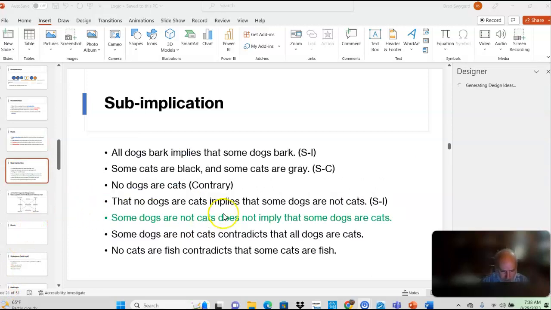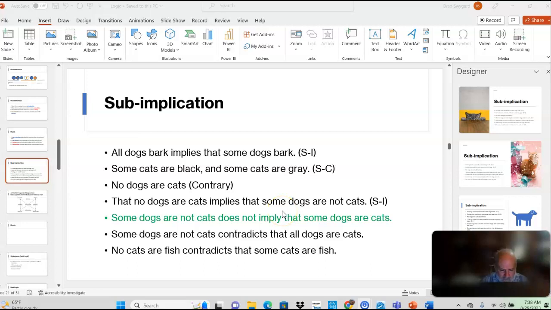Okay? So, subimplication, all dogs bark implies some dogs bark. Some cats are black and some cats are gray. Okay, that can both be true. No dogs are cats, that's a contrary. Okay? That no dogs are cats implies that some dogs are not cats. Now remember, that does imply some dogs are. We're not saying anything about that. We're just saying it implies some dogs are not. That's more for working out formulas than other things.